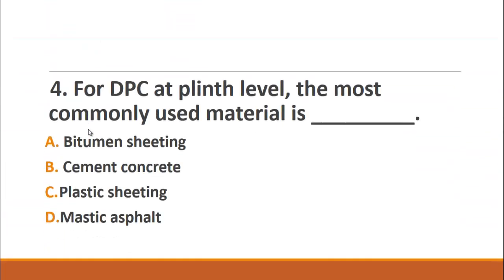MCQ number 4 is from building construction. That is, for DPC at plinth level, the most commonly used material is A. Bitumen sheeting, B. Cement concrete, C. Plastic sheeting, D. Mastic asphalt. We know that all these four are used in a DPC at plinth level, but the most commonly used material for DPC at plinth level is choice B. Cement concrete.